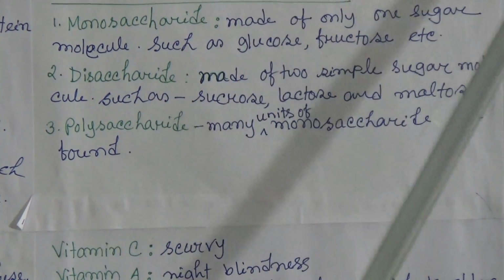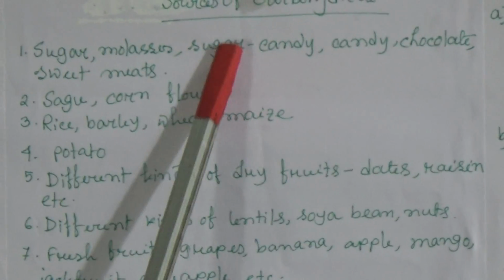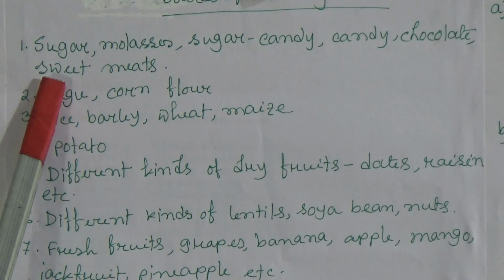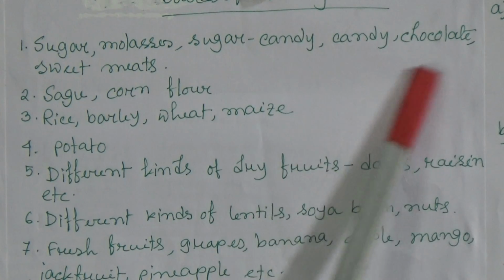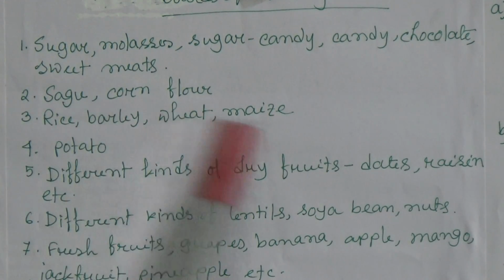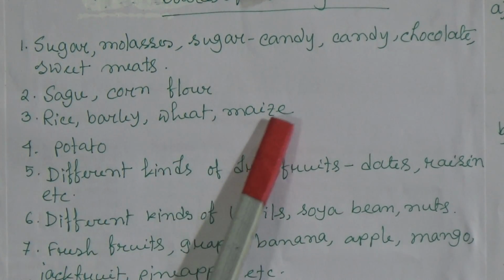Now, sources of carbohydrate. That means from where we can get carbohydrate. The first one is sugar, molasses, sugar candy, chocolate, sweeteners. Number 2, sagu, corn flour. Number 3, rice, barley, wheat, maize.